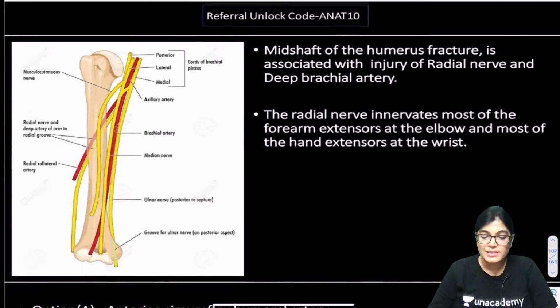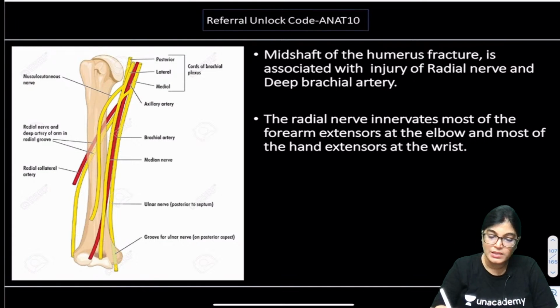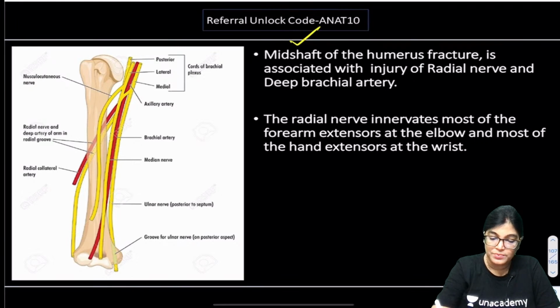Now let's read a little anatomy to understand this MCQ. The key point mentioned in this MCQ was the location of the injury. So what is the location of injury? Mid shaft. Where is the location of the injury? Mid shaft. The injury location is in the mid shaft.